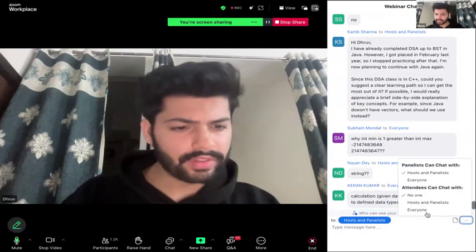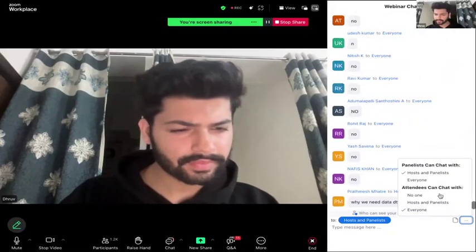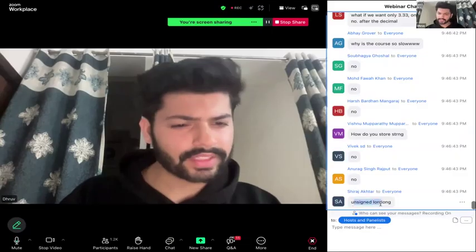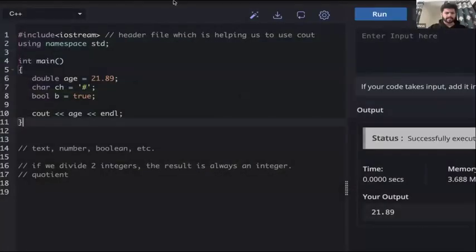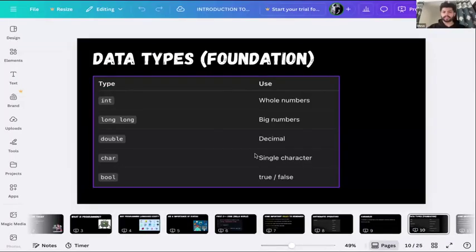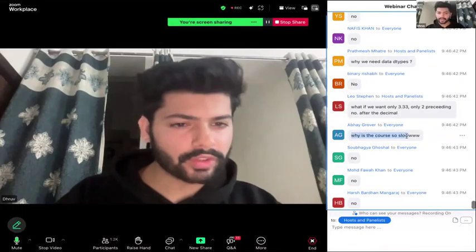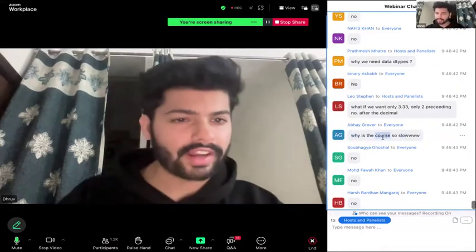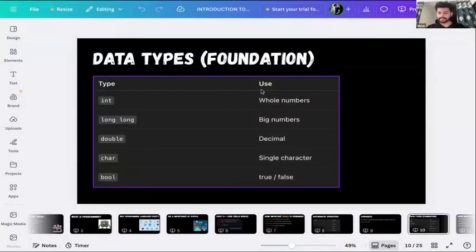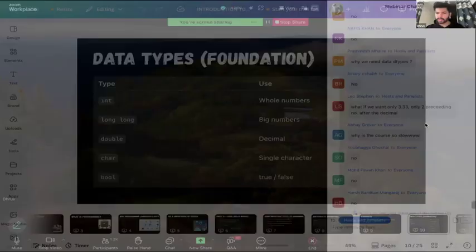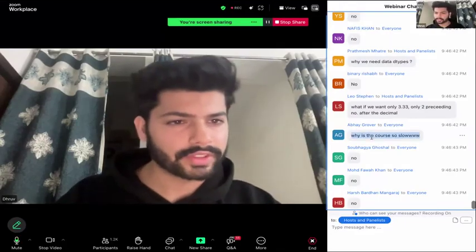Guys, any doubts in basic data types? Yes, that also exists, but for now, these should be enough. For starting out, they will serve the purpose for us. We'll learn about others also at the right time. Why is the course so slow? So Abhay, I'm trying to teach the complete beginners also. There are some people who have not coded before ever, so I'm just getting them started. If you feel it's too slow for you and you already know this, you can just do the assignments, or you can leave the class also. No worries if you already know this stuff.